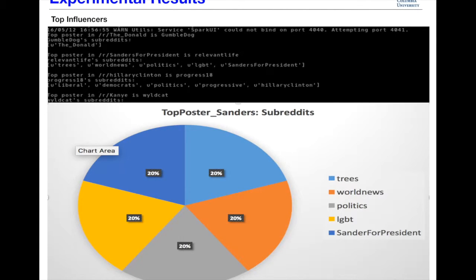What are the top influencers? A top influencer is someone who has the highest score in a particular subreddit. The highest score is given by the difference between the total number of upvotes and downvotes. Now we see here that the top poster in the Sanders for President subreddit is also actively posting in subreddits such as trees, world news, politics, LGBT. This goes to show that this person's interests are really closely aligned with Bernie Sanders' campaign rhetoric.